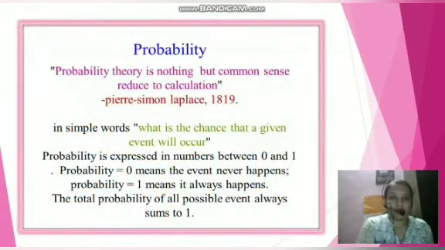What is probability? Probability theory is nothing but common sense reduced to calculation, said by Simon Laplace, the great mathematician. In simple words, the chance that a given event will occur is defined as probability. Probability is expressed as a number between 0 and 1. Probability equal to 0 means the event never happens, and probability equal to 1 means it always happens. The total probability of all possible events always sums to 1.